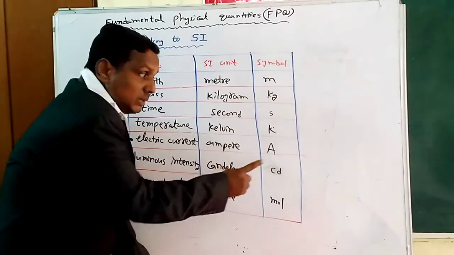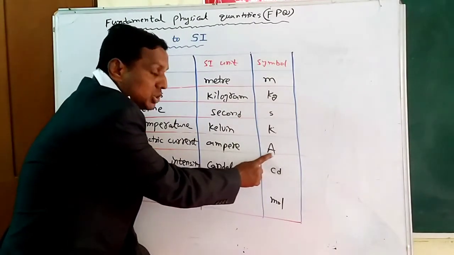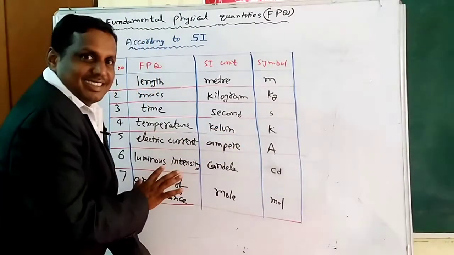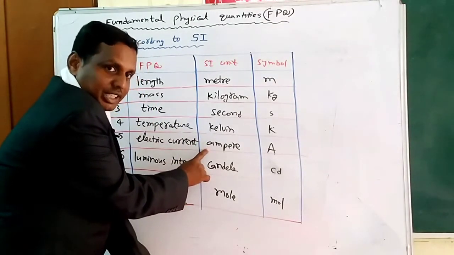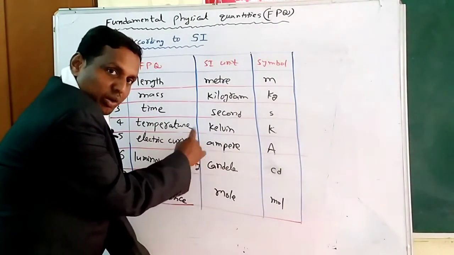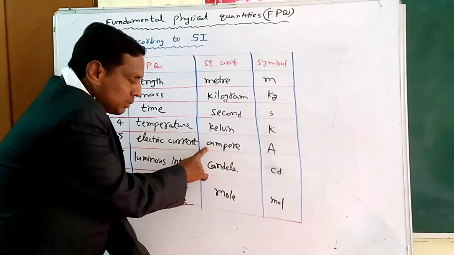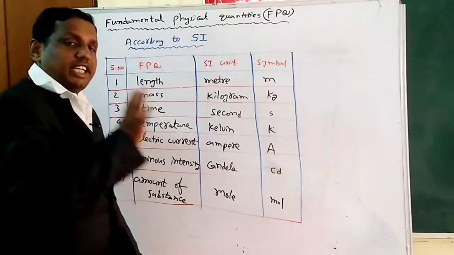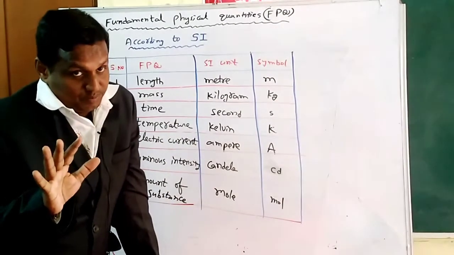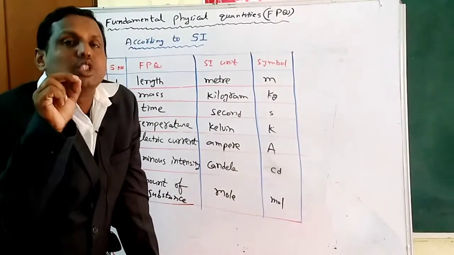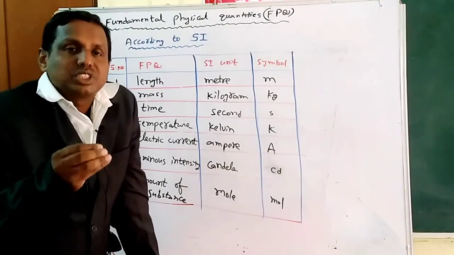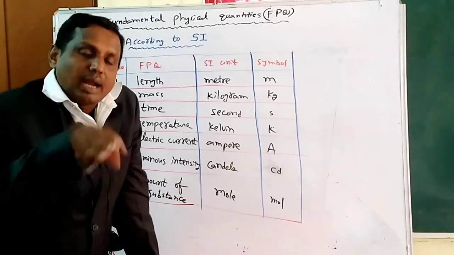If you want to write the symbol, you should use only the capital letter. But you don't use a capital letter A for the full name. That is a mistake. So if you want to write the full name, you should start with the small letter a. Okay. In the case of a scientist's name, if you want to write the full name as a unit, you should start with a small letter. For symbols, you can take a capital letter.